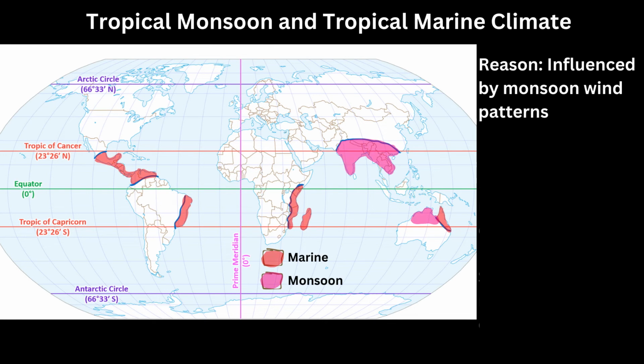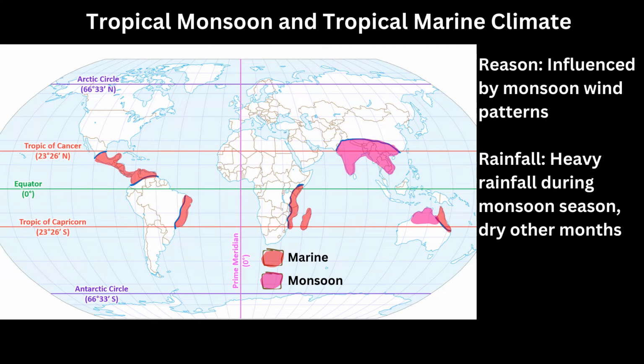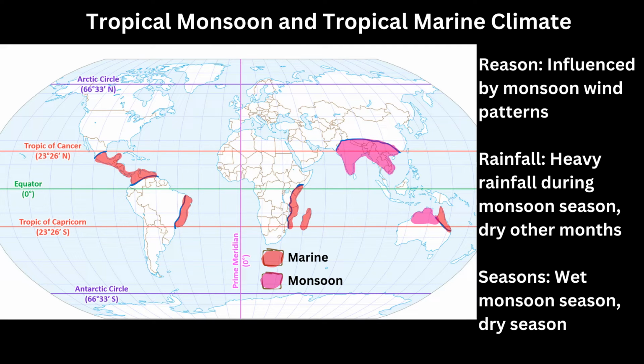Tropical monsoon climate, primarily influenced by the fluctuating monsoon wind patterns. This tropical climate undergoes distinct seasonal variations. Notably, it is characterized by heavy rainfall during the monsoon season. In contrast, the other months experience a dry period with little precipitation. Thus, there is a pronounced wet monsoon season as well as an arid season.